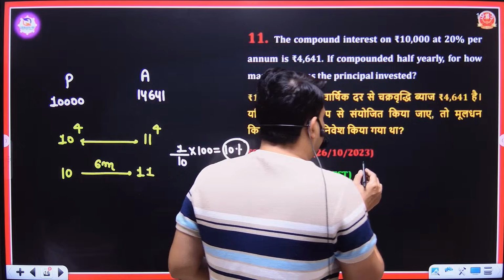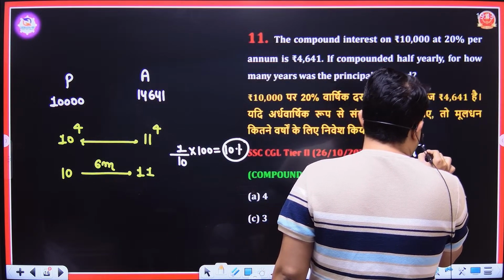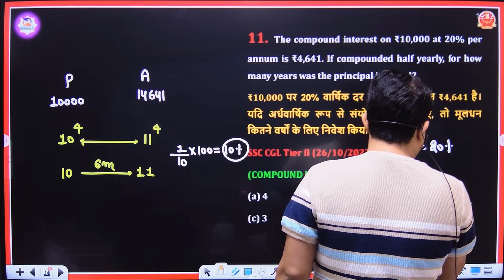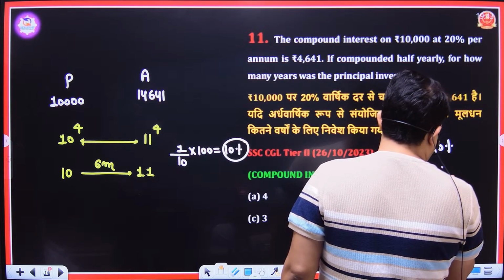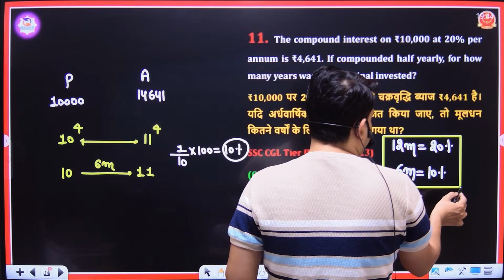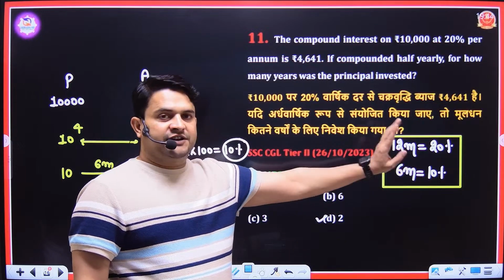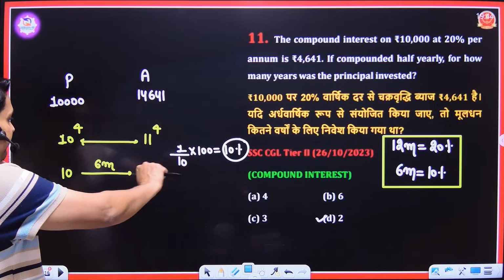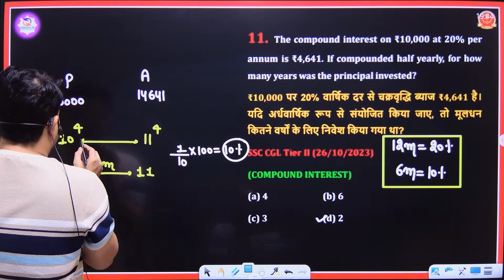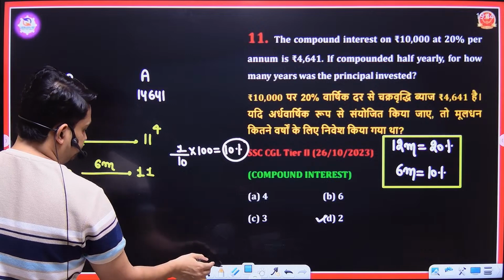See, the rate of interest 20% is for 12 months. 12 months is equal to 20%. Then 6 months is equal to 10%. First of all, it is given that the interest is calculated half yearly. So first of all, you will find out the half yearly interest rate, that is 10%. If you find out the half yearly interest rate, that is 10%, then there is a trick. What is it? See, 10,000 becomes